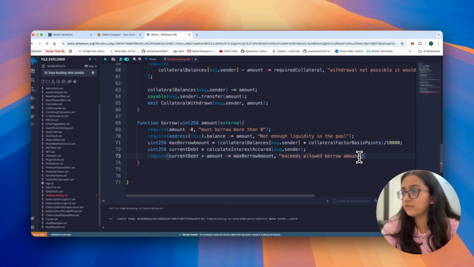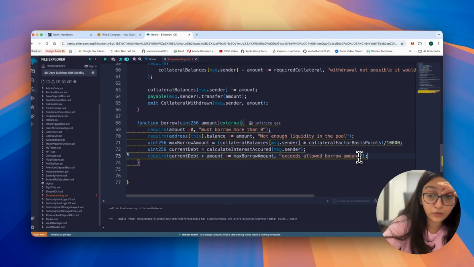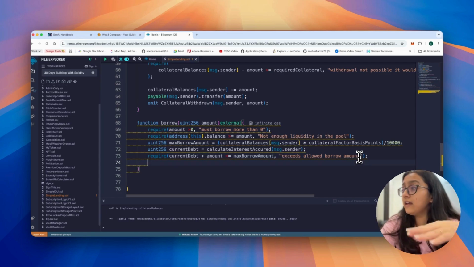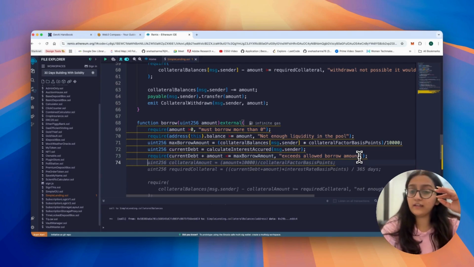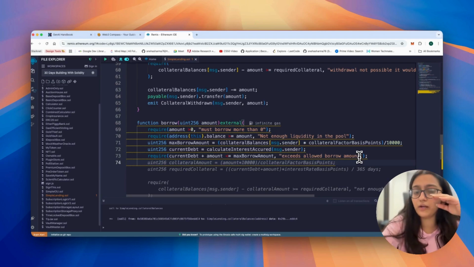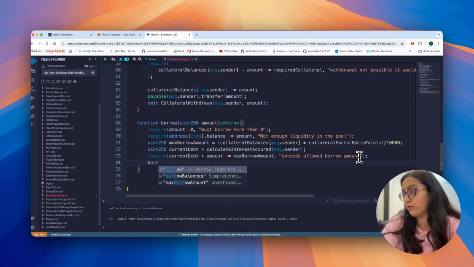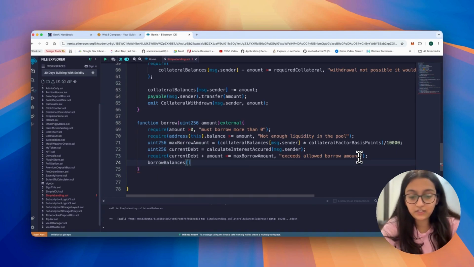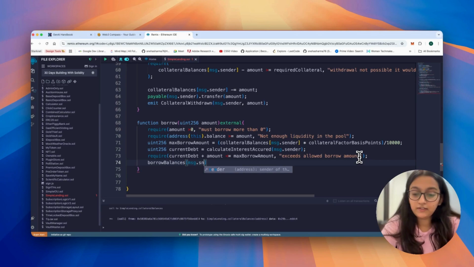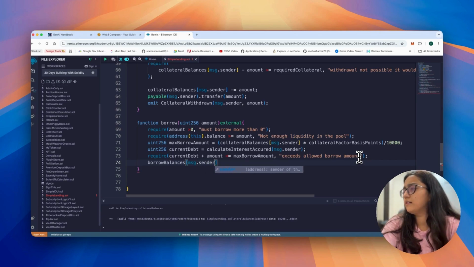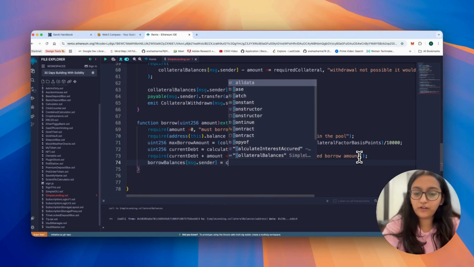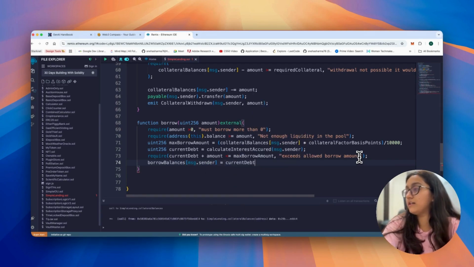Fair enough, understandable, right? This is how you're calculating everything. And once you've done all the checks, if the check fails, the borrow is blocked. But if you are at the safe limit, then we say borrow balances for the message.sender is equal to the current debt plus amount.